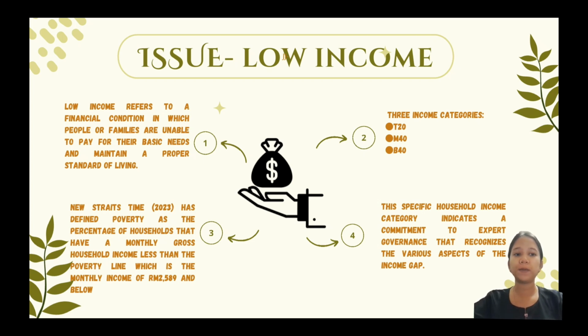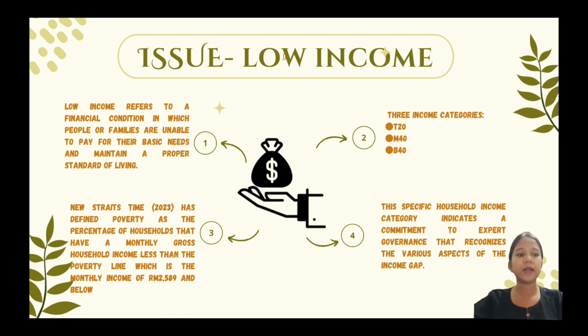Today I will present about the poverty issue of low income. What is low income? Low income refers to a financial condition in which people or families earn an amount of money that is unable to cover their basic needs and maintain a proper standard of living.